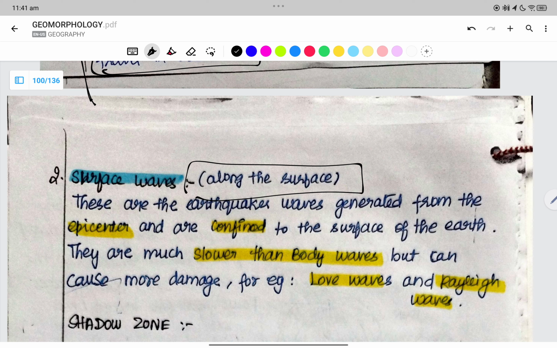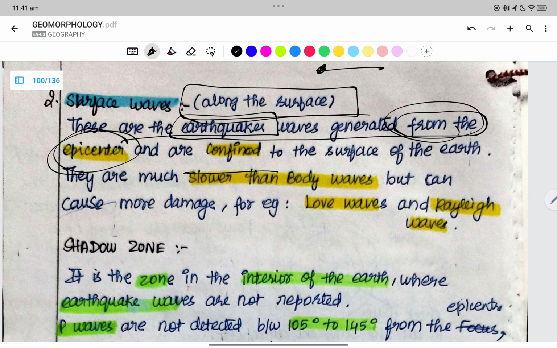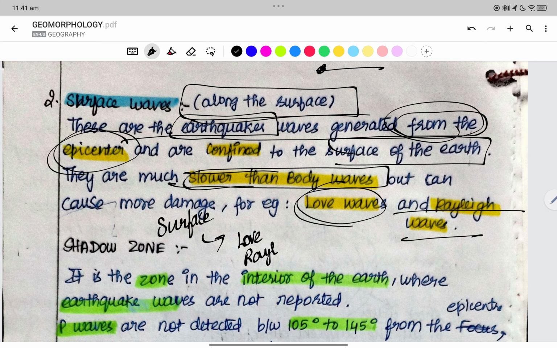Surface waves are along the surface. They are the earthquake waves generated from the epicenter. Such waves, which are confined to the surface of the earth, are much slower than body waves but can cause more damage. Examples are Love waves and Rayleigh waves. So the surface waves generated from the epicenter are of two types: Love waves and Rayleigh waves.